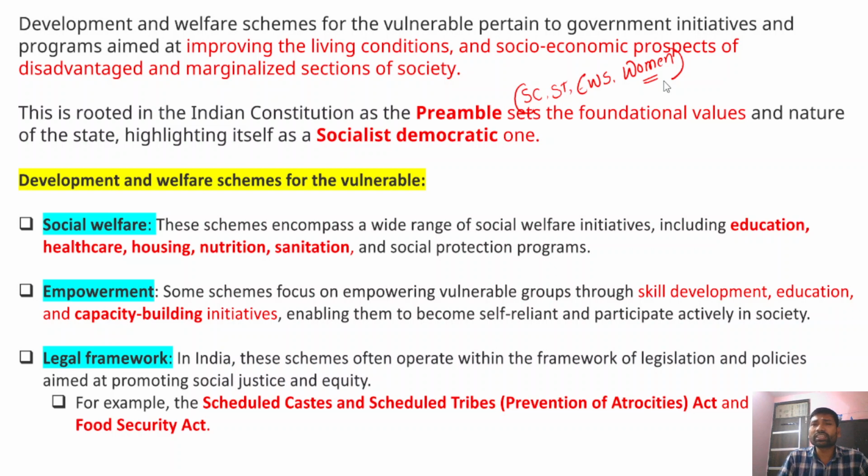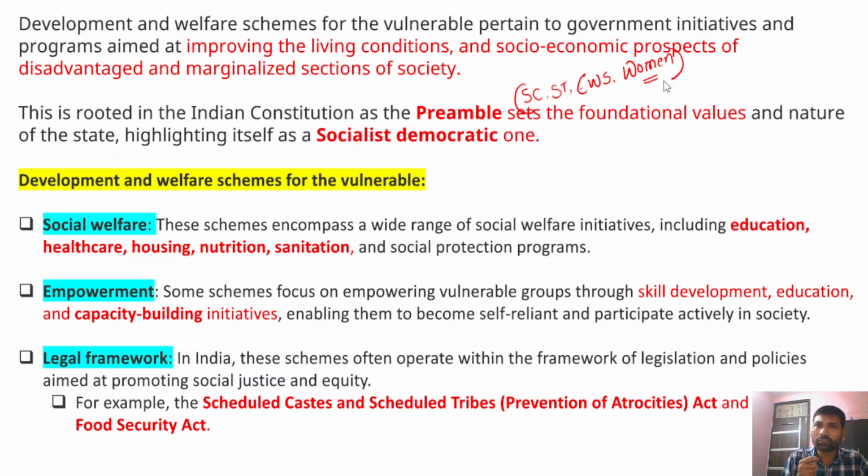Okay, so these programs are aimed at improving the living conditions of the people and also uplifting them from their backwardness and improving their socio-economic prospects. Thereby overall inclusive development is possible.